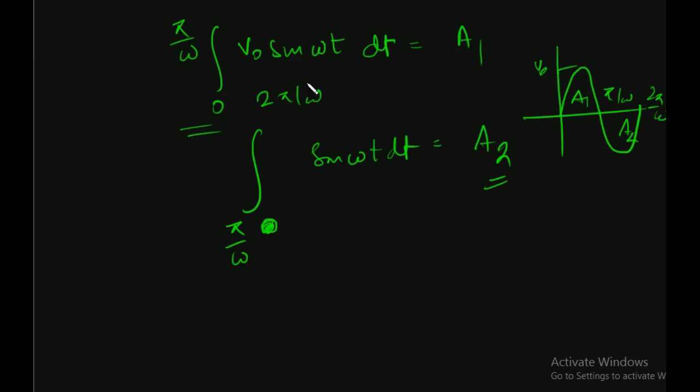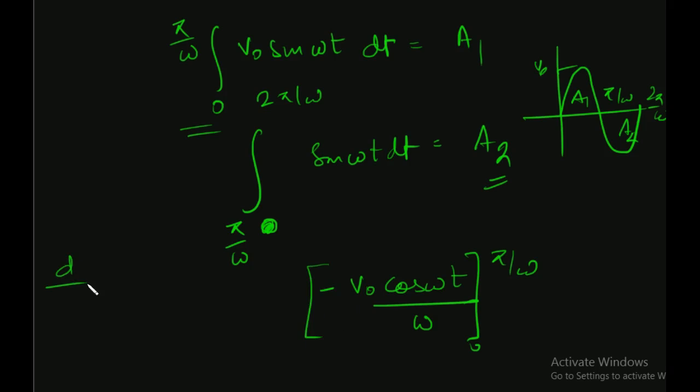So what is this? The integral of sine omega t dt is minus cos omega t by omega, from 0 to pi over omega. Because the differential of cos is negative, the integral of sine will have to be negative. Why? Because d over dt of cos omega t is equal to minus omega sine omega t.